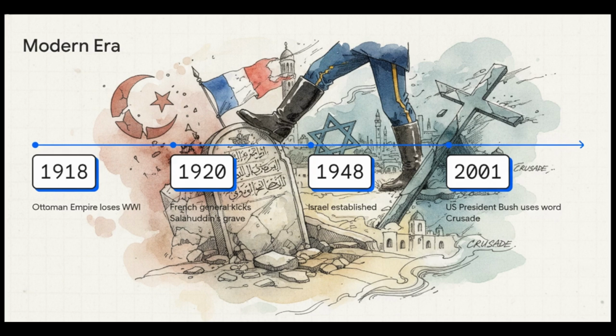This was followed by the establishment of Israel in 1948. The source even points to rhetoric in 2001 when U.S. President George W. Bush momentarily used the word crusade to describe the war on terror, highlighting how these deep historical echoes continue to resonate loudly today.